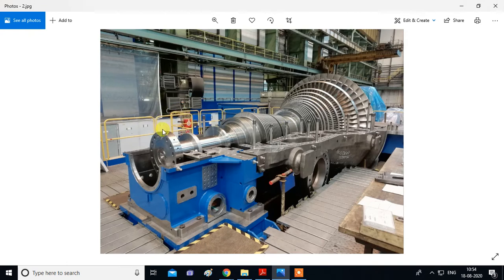So steam enters this. This is a cut section. Okay, so the upper part has been removed. This is the inside portion. So steam enters from this side, and then the high pressure and temperature steam will rotate the turbine blades, and when this shaft rotates, you get power.